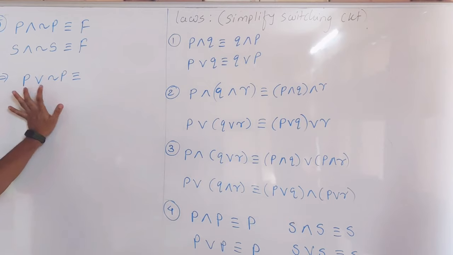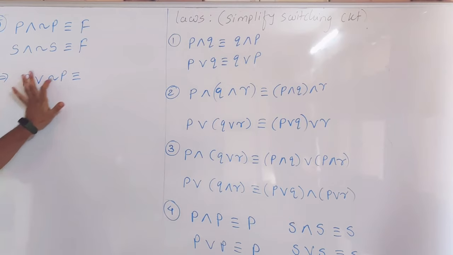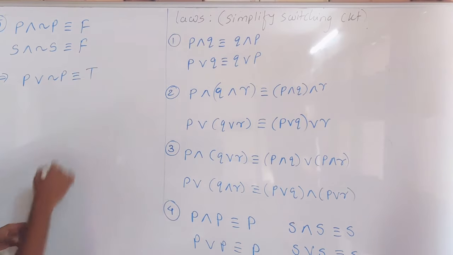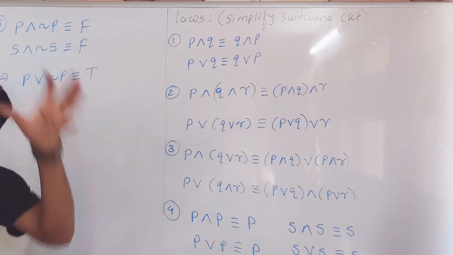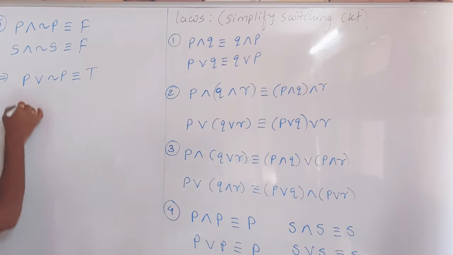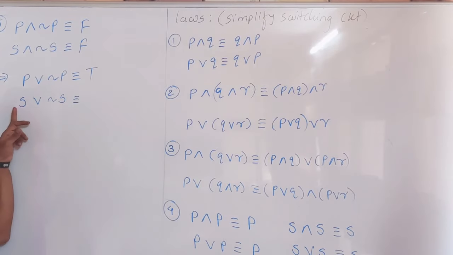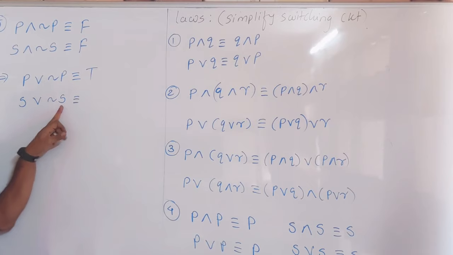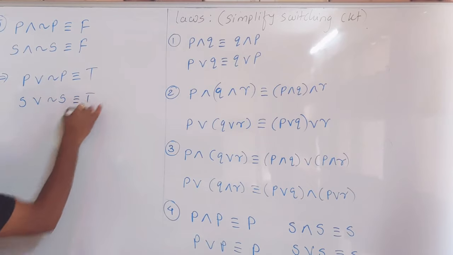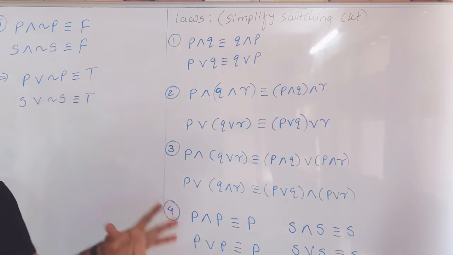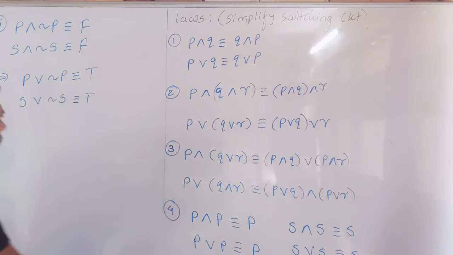If you attach a statement or its negation, then it always results in a tautology. You will find all the entries to be true. So complementary laws.